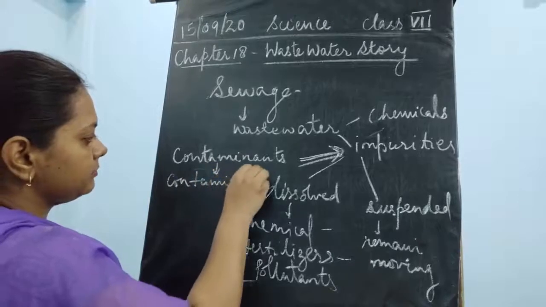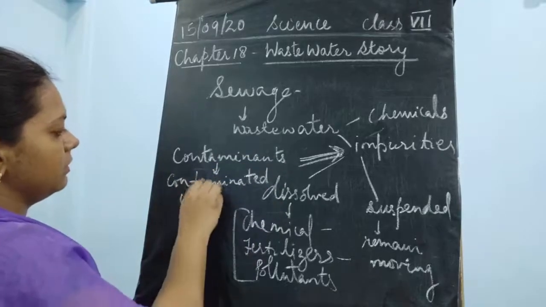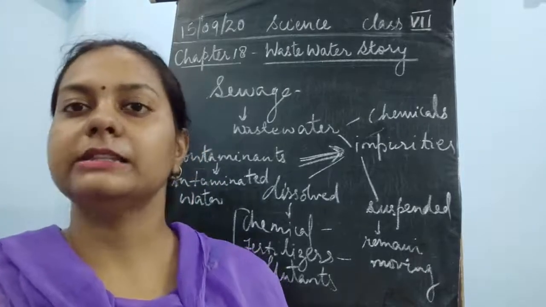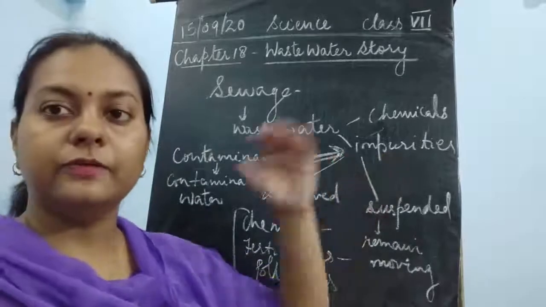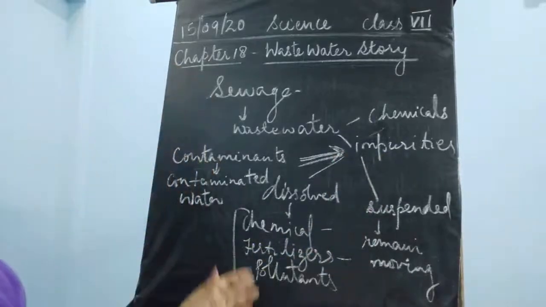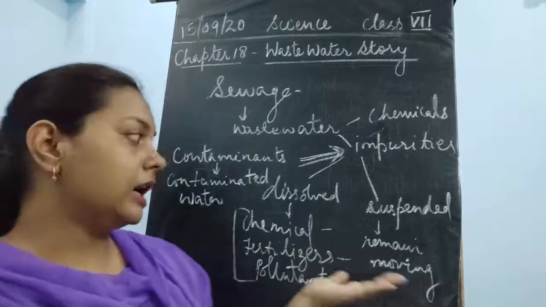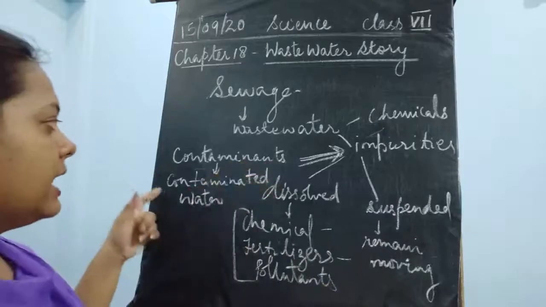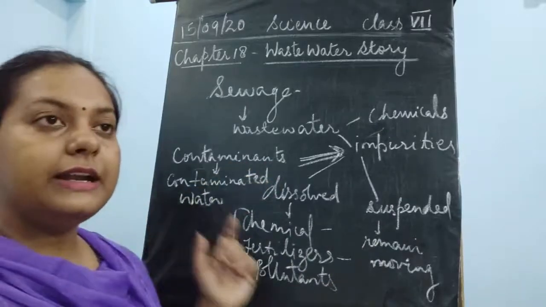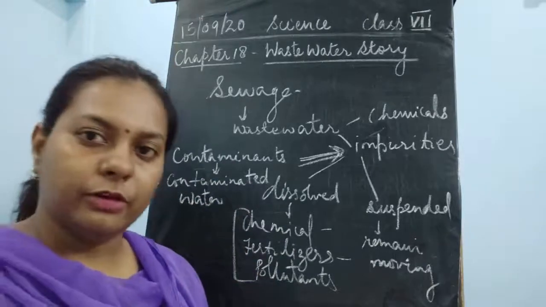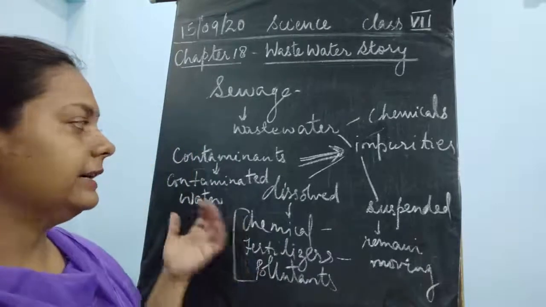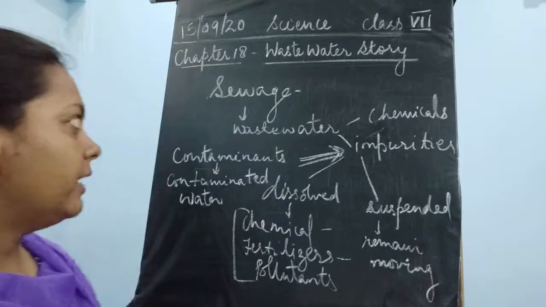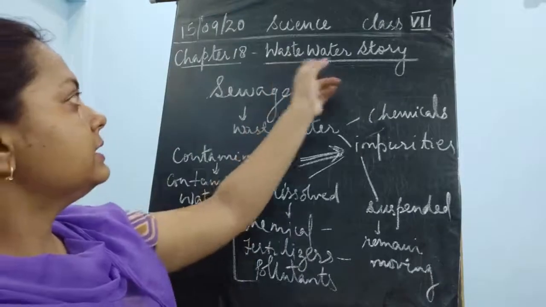If I say the water is contaminated, it means it is full of impurities: bacteria, viruses, chemicals. Wastewater, contaminated water, dirty water, all these vocabularies are the same for one word, wastewater.